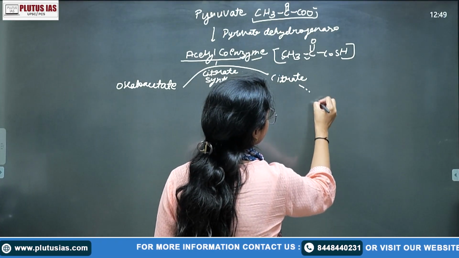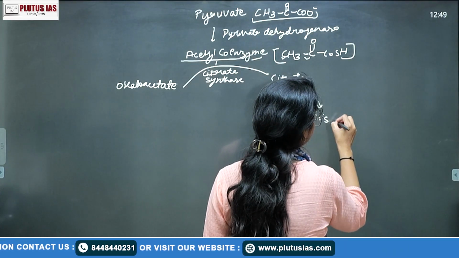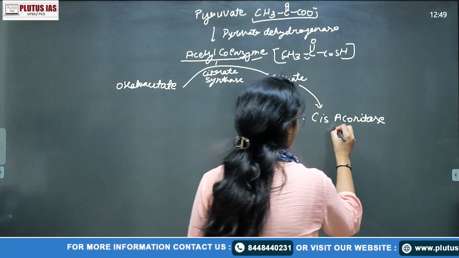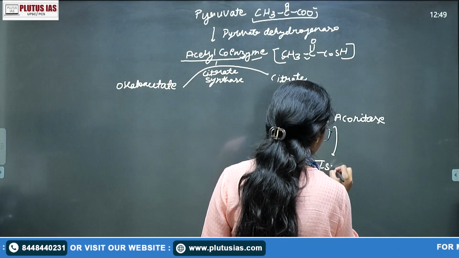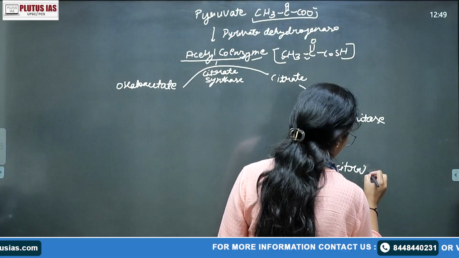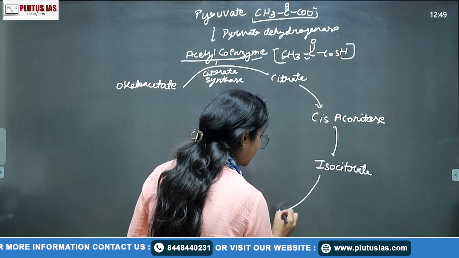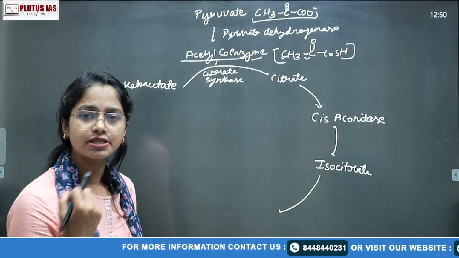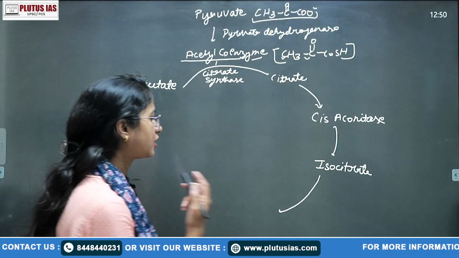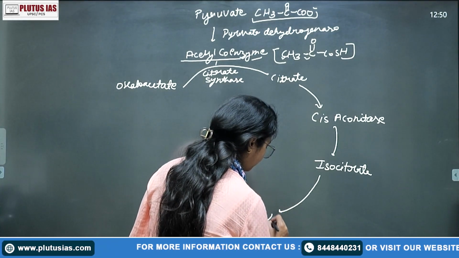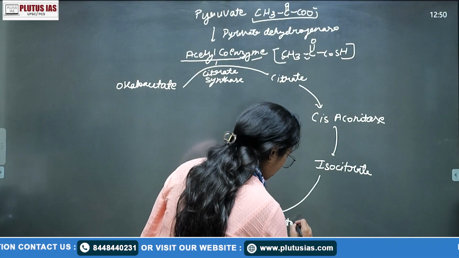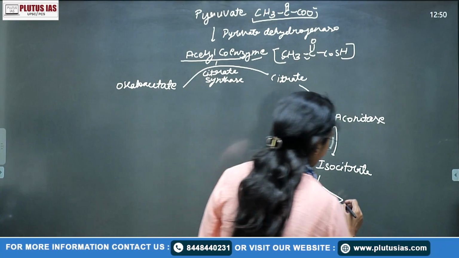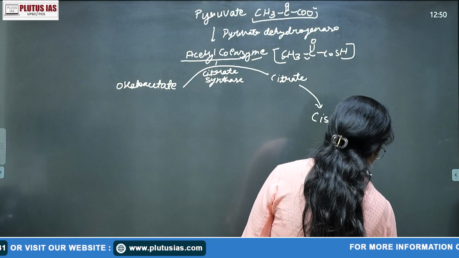From citrate we form cis-aconitase, right? Then isocitrate. Then there is a formation of alpha ketoglutarate, but in the formation of alpha ketoglutarate there is an intermediate step also, oxalosuccinate, right? So it is not direct, but you can mention alpha ketoglutarate with the intermediate step, that is your oxalosuccinate.